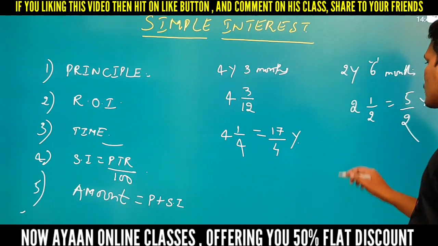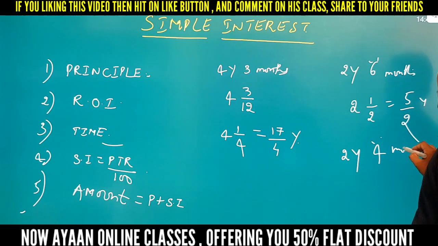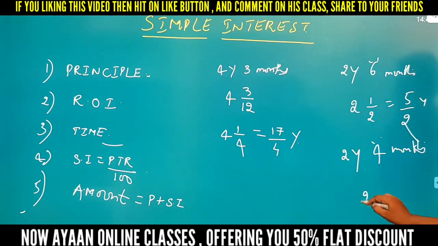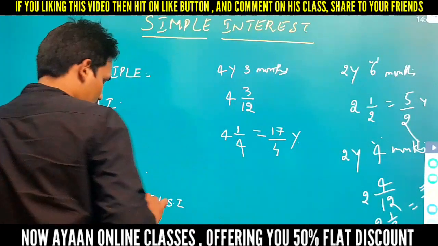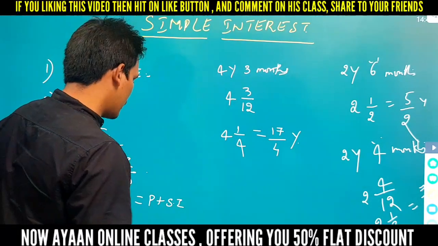Or otherwise we'll go with the next constant. So 2 years 4 months. Okay, so 2, you have to convert this 4 months in terms of years. You divide it by 12, 4 by 12, right? So 2 1 by 3, because 4 ones are 4, 4 threes are 12. So we are going to get 3 twos are 6 plus 1, 7 by 3 years, right? 7 by 3 years, right? So time you have to convert like this in terms of years. Okay, you may get with different constants.